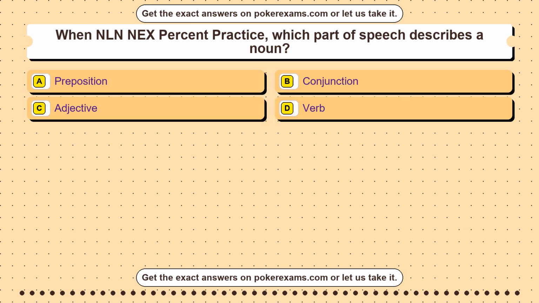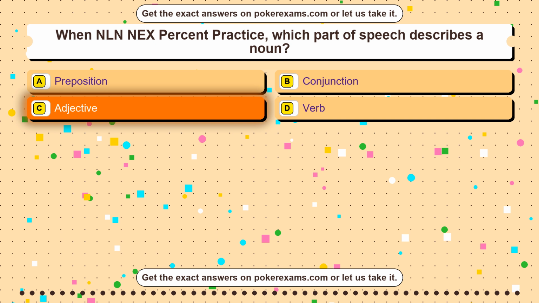Question 19. When GED online practice test, which phrase describes a dependent variable? Option A, the control group. Option B, the background reading. Option C, the outcome measured. Option D, the factor changed. The correct answer is option C.